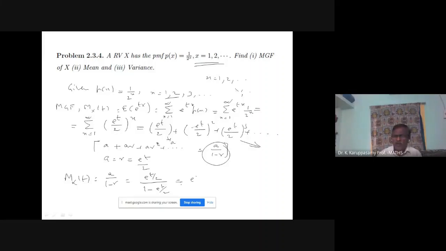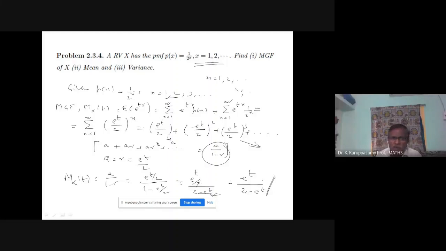E power t divided by 2, divided by 2 minus e power t by 2. The by 2 we can cancel. So your moment generating function is e power t divided by 2 minus e power t. So the main problem is over. Finding the moment generating function part is over: e power t divided by 2 minus e power t.